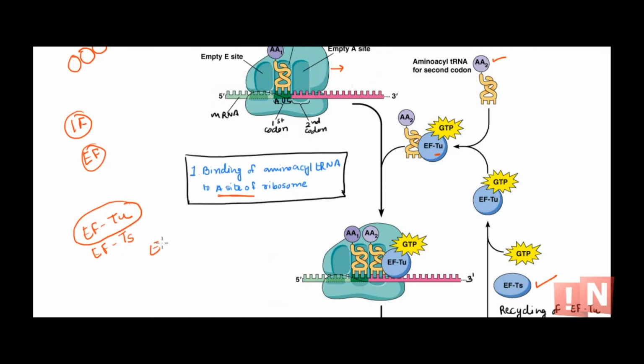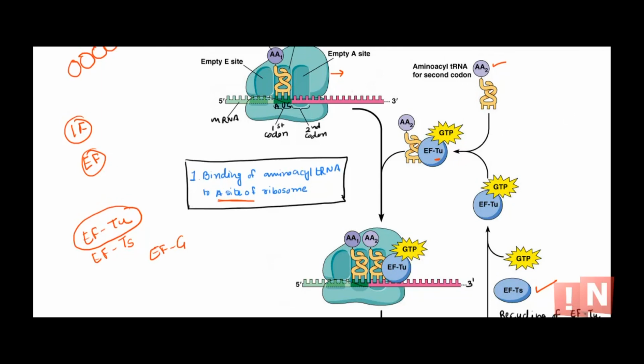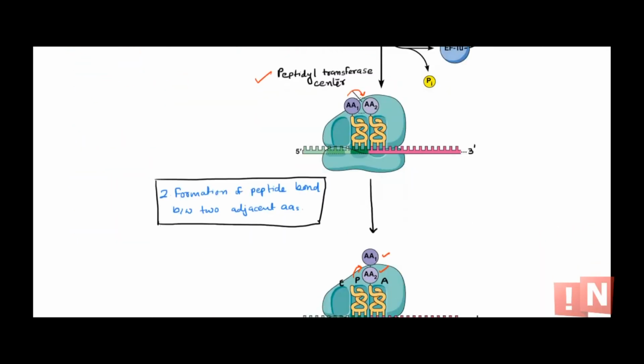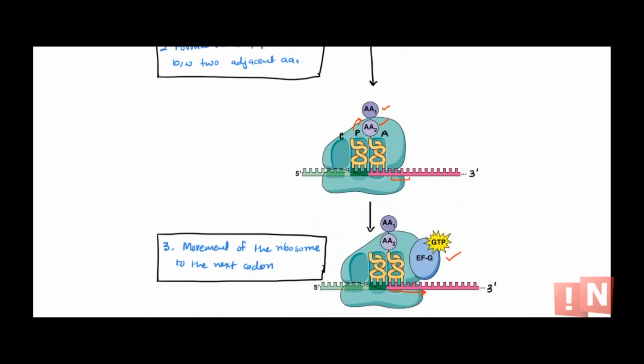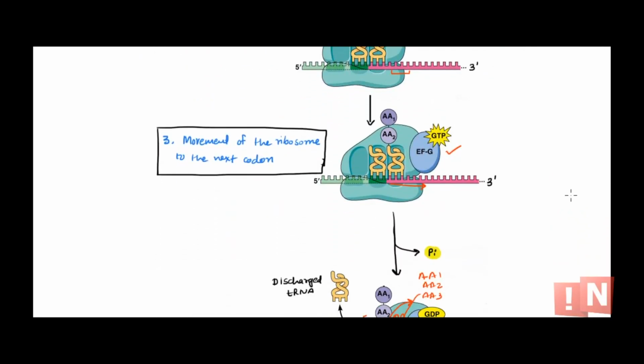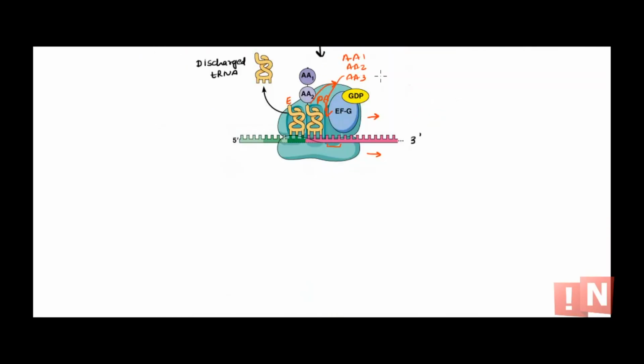And then we have EFG along with GTP that helps to translocate, or that helps in the movement of the ribosome. Alright. Now this cycle will be repeated one after another, and you will have a long chain of amino acids, or sequence of amino acids.